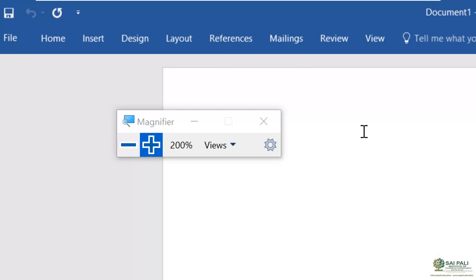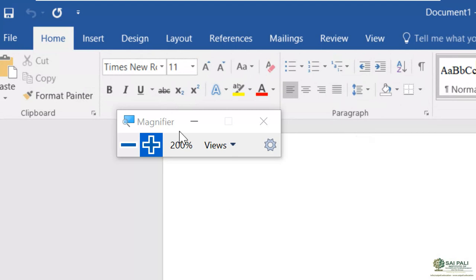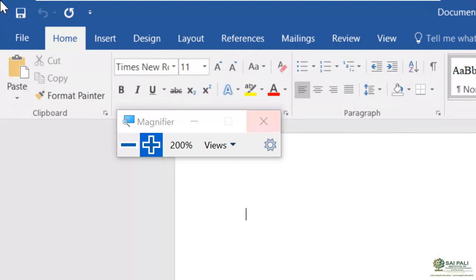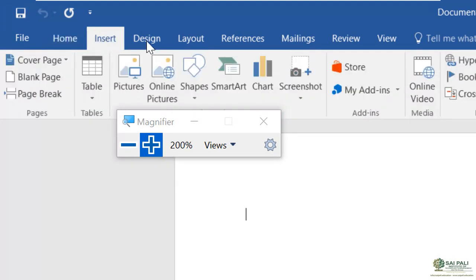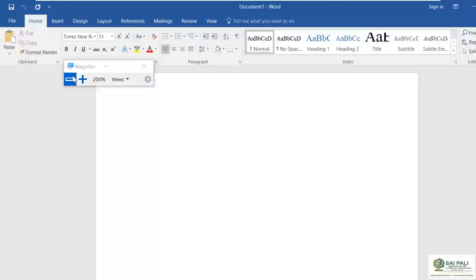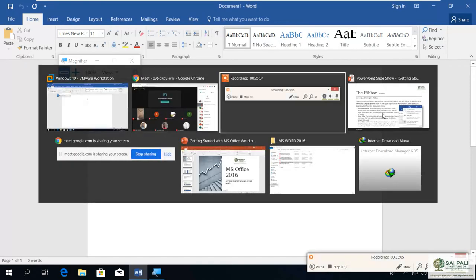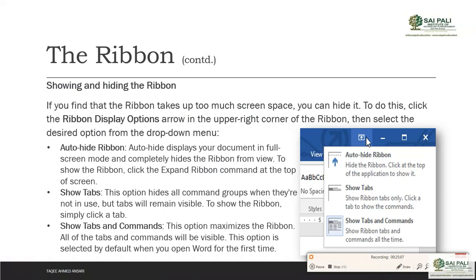If I want to change back to the tabs and commands, then I can press Control plus F1, and it gets back to the tabs and commands option. So this is to get some more space in your document.